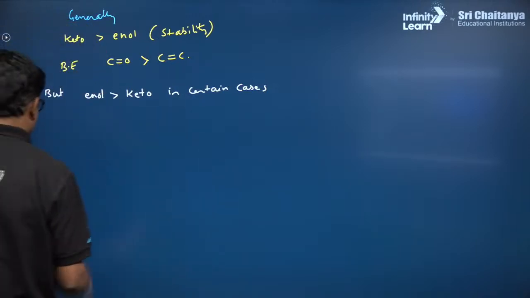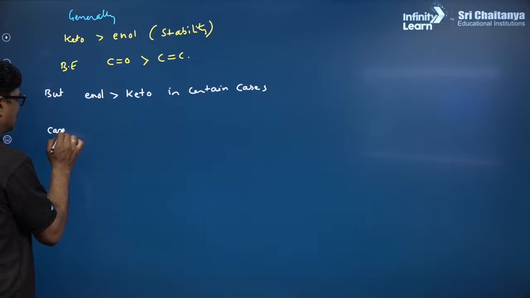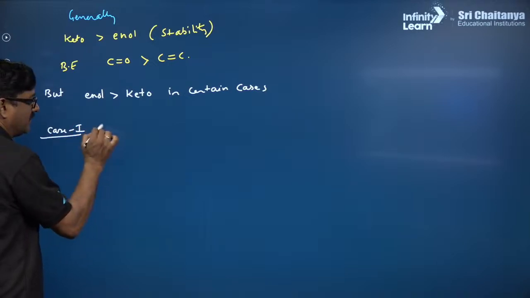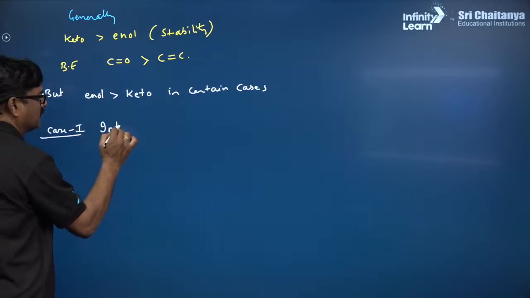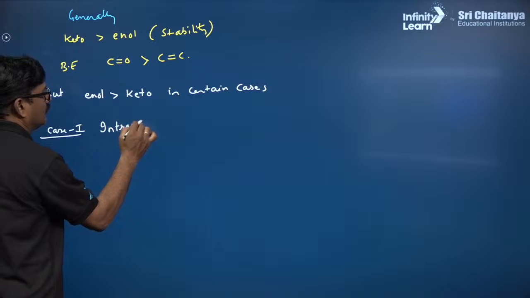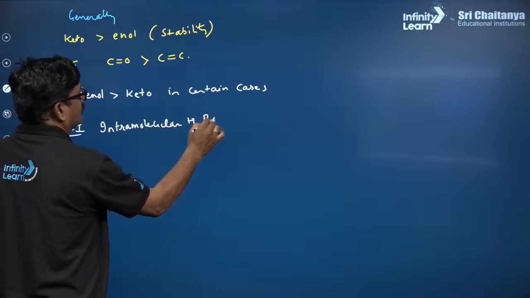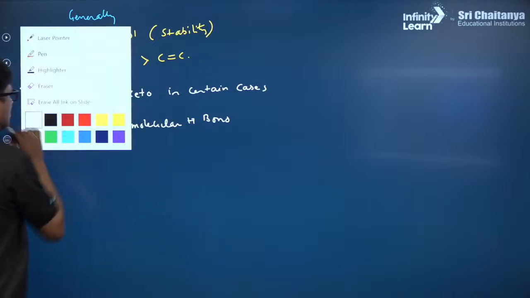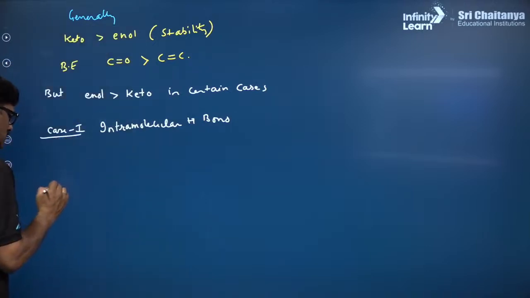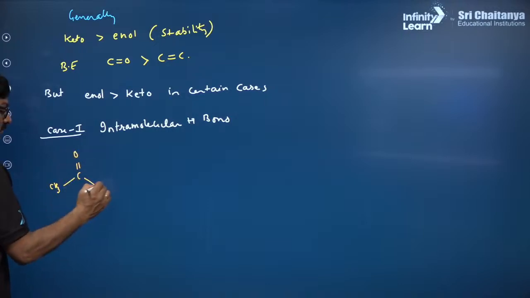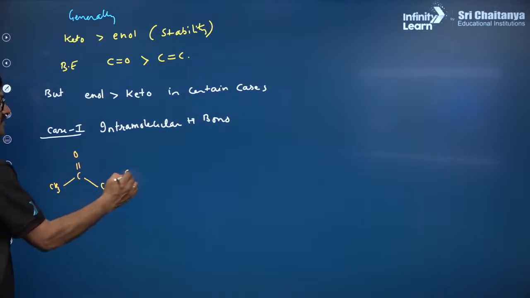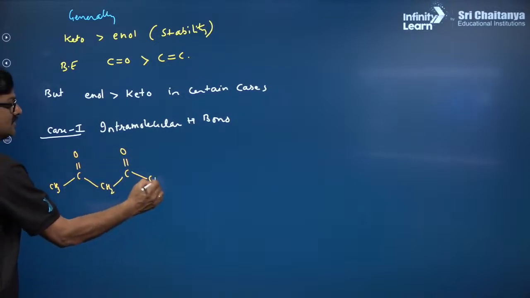Now let us say case number 1. When intramolecular hydrogen bonding is there, कैसे देखो, CH3 C double bond O CH2 and C double bond O and CH3.